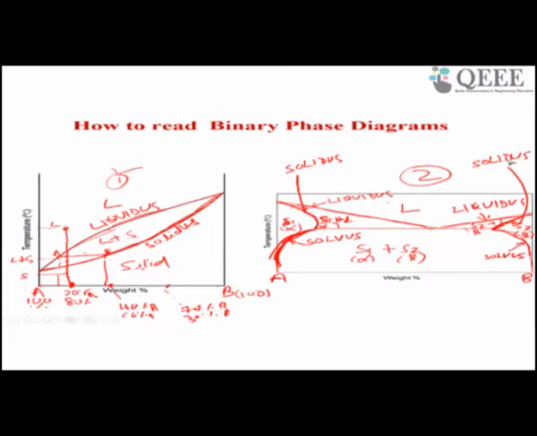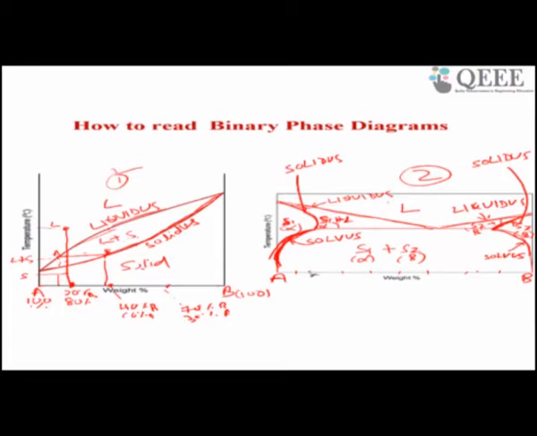Okay. So this is about liquidus and solidus in the phase diagram. Now if your composition is something like this, how do you read it? Suppose in a binary diagram you have 10, 20, 30, 40, 50, 60, 70, 80.